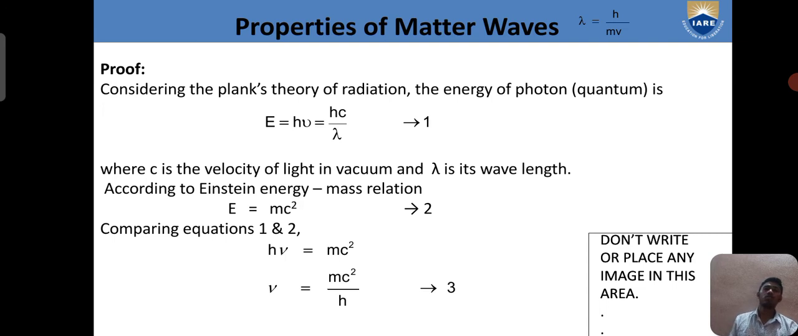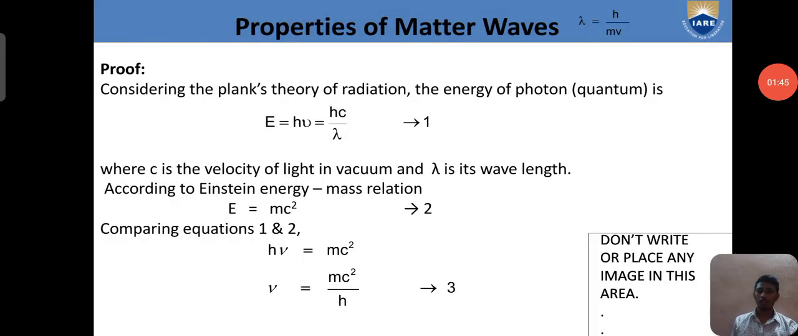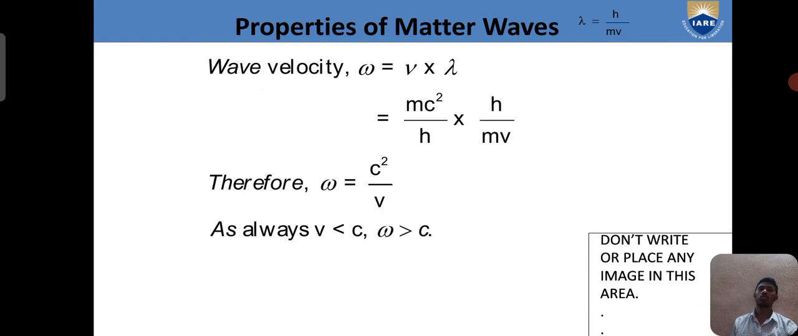As the proof follows, consider Planck's theory of radiation: the energy of the photon equals h times nu, which equals hc by lambda, where c is the velocity of light in vacuum and lambda is the wavelength. According to Einstein's mass-energy relation, E equals mc square. Comparing equations 1 and 2, mc square equals hc by lambda. Using omega equals v into lambda, we get the final equation, c square by v, as follows.